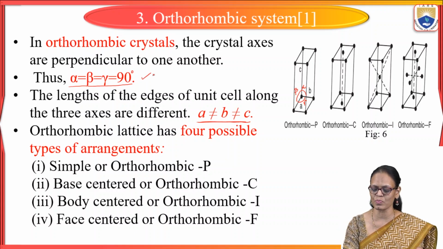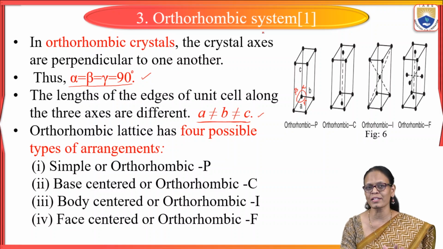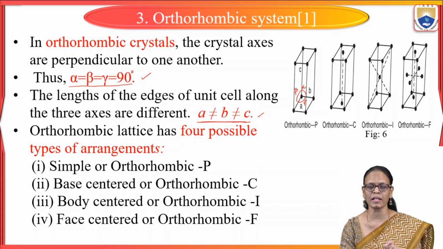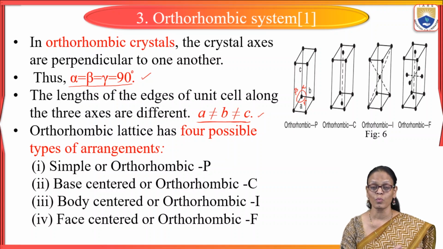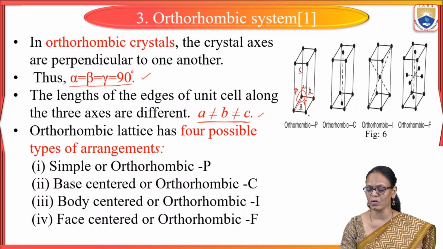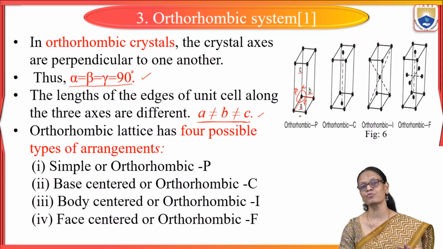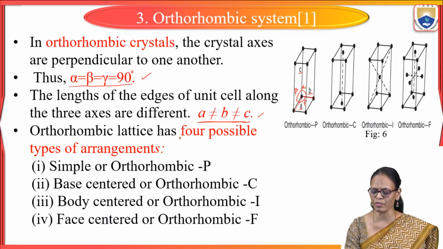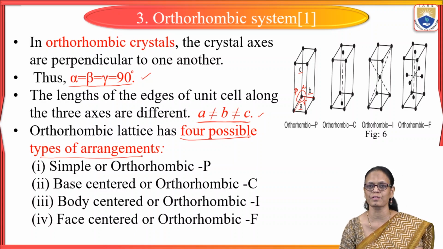So these 2 conditions with respect to the length of the edges and the angles are deciding what type of system it is. So in orthorhombic, what we are seeing, all the 3 angles are equal and they are equal to 90 degree, whereas the length of the edges are not equal. So if we see here, this is A, this is B and this is C. Even in the diagrammatic representation, we see that these lengths A, B and C are not equal. So here in orthorhombic, we have 4 types of arrangement. There are 4 possible types of arrangement.